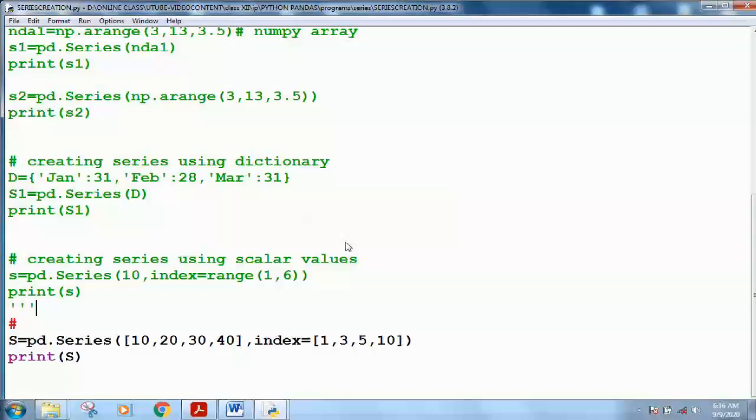See how the index has been changed. The index is not the normal 0 1 2 3, it is 1, 3, 5 and 10.